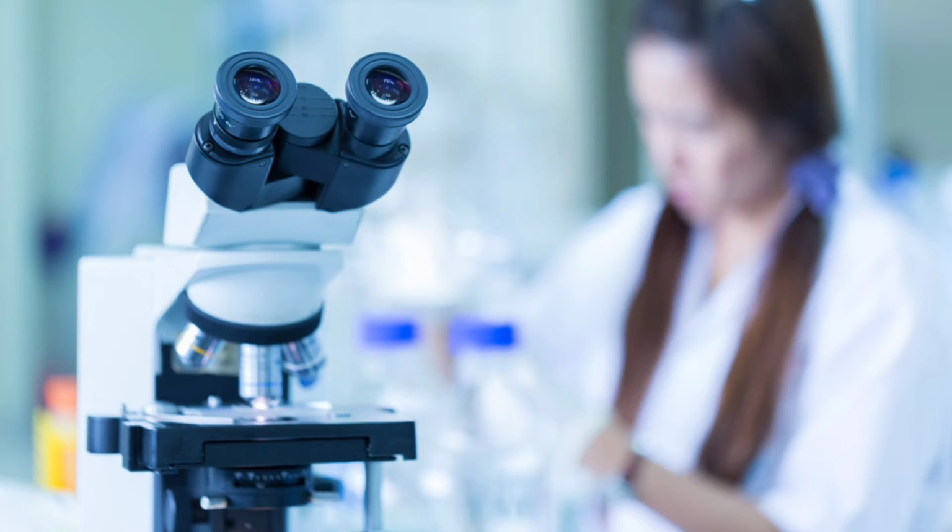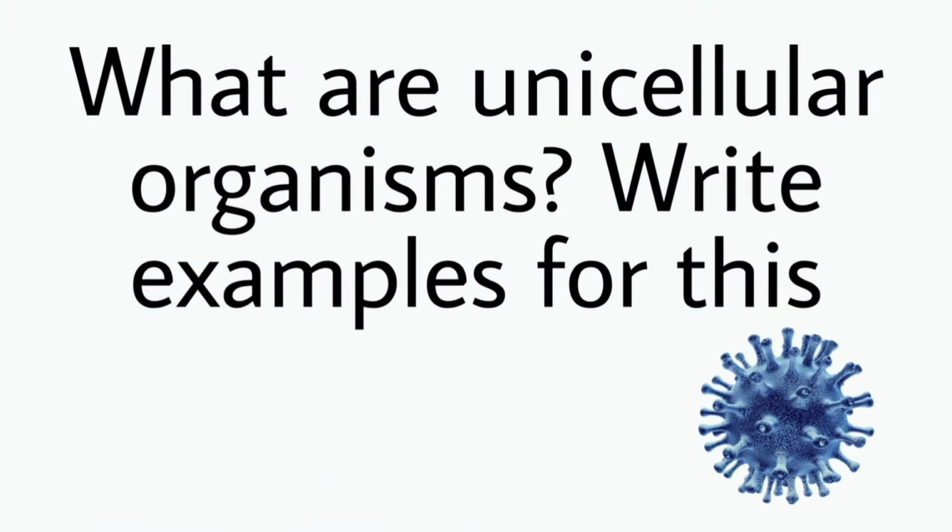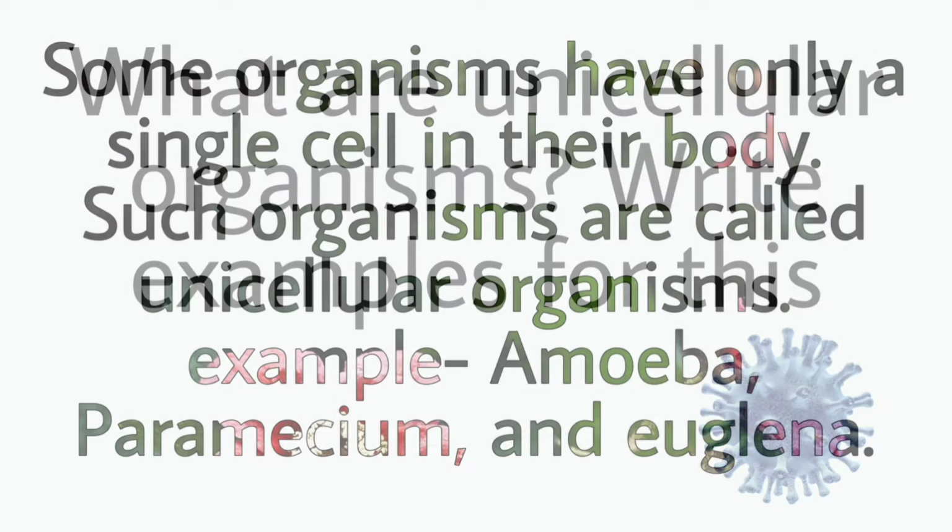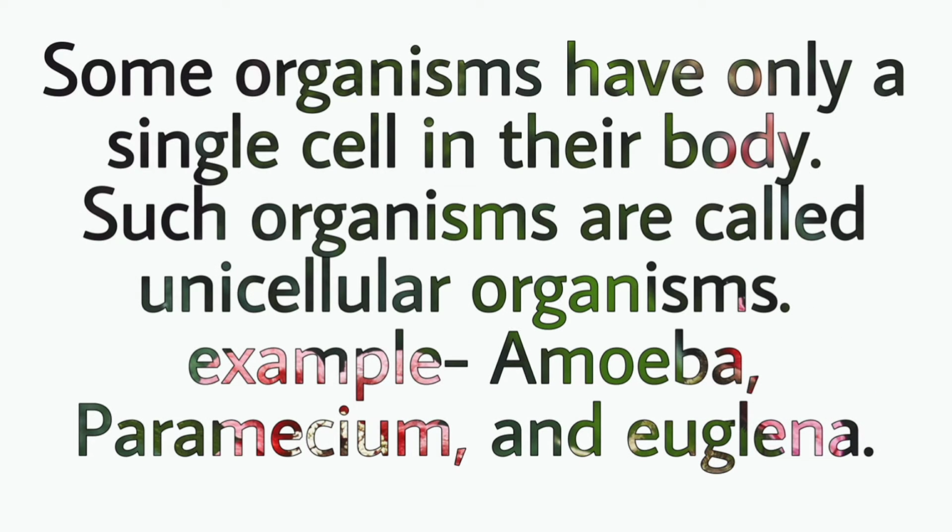Let's move to the third question. What are unicellular organisms? Write examples for this. Let's move to the answer. Some organisms have only a single cell in their body. Such organisms are called unicellular organisms. Example: Amoeba, Paramecium, and Euglena.